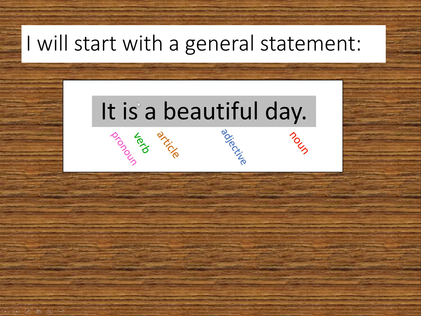But instead of starting it with it, we could start it with the day. And then we would end up with a noun instead of a pronoun. Right? So if I say the day is beautiful, then I've got a noun there. But if I say it is a beautiful day, then I've got the pronoun it.